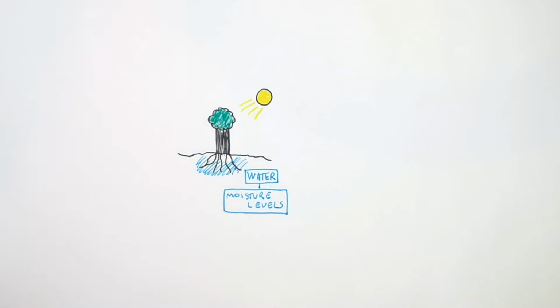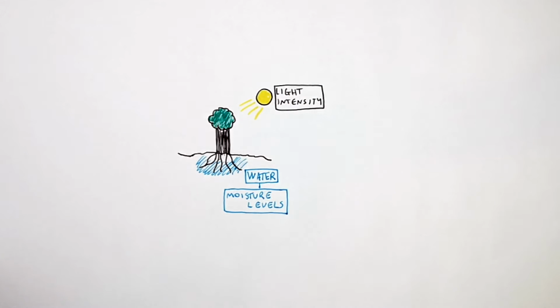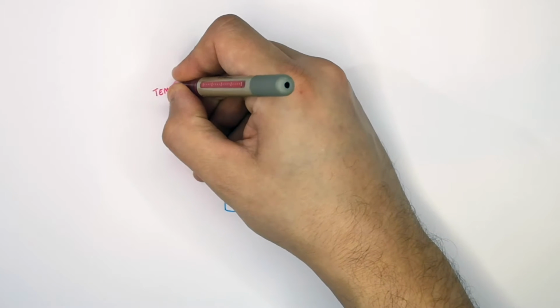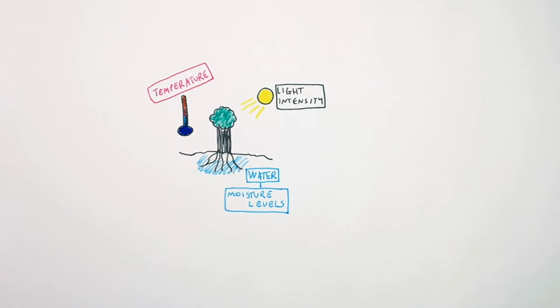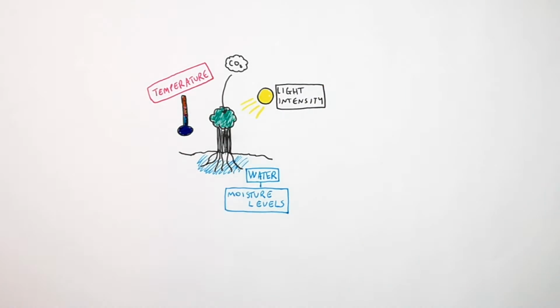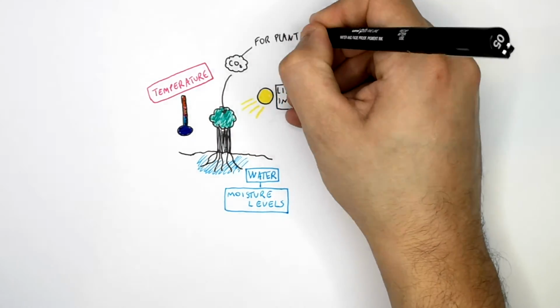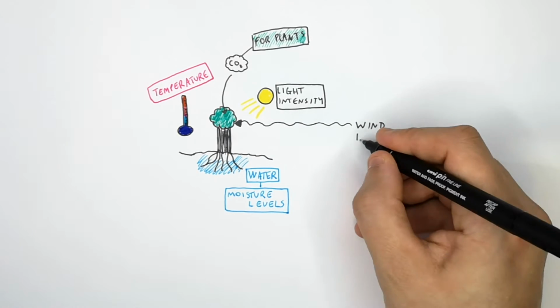Secondly, light intensity. Light intensity is another abiotic factor that can affect organisms in an ecosystem. Temperature is another abiotic factor. Temperature is a non-living factor that can affect organisms in an ecosystem. For plants, carbon dioxide concentrations in the atmosphere are an abiotic factor. Another abiotic factor is wind intensity.